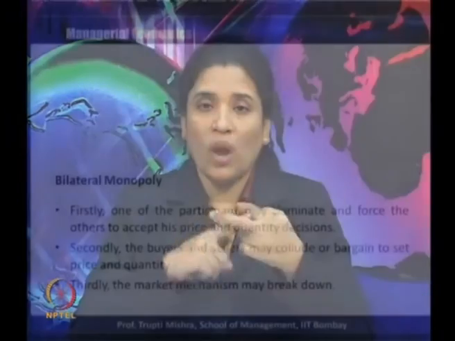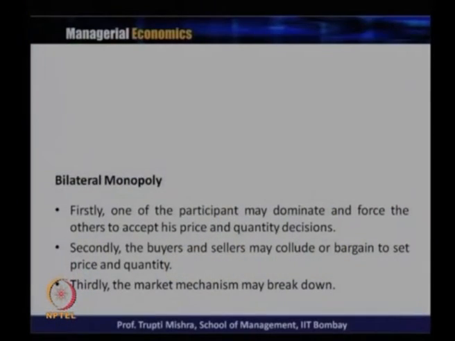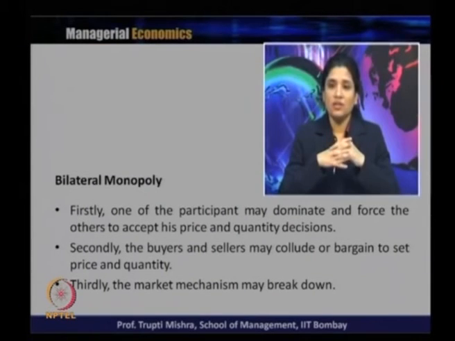So there is an absence of a situation where the seller is exploiting the demand curve and the buyer is exploiting the supply curve, and that leads to a few situations which we can summarize. Firstly, it may happen that one of the participants, either the monopolist or the monopsonist, may dominate and force the other to accept his price and quantity decision.